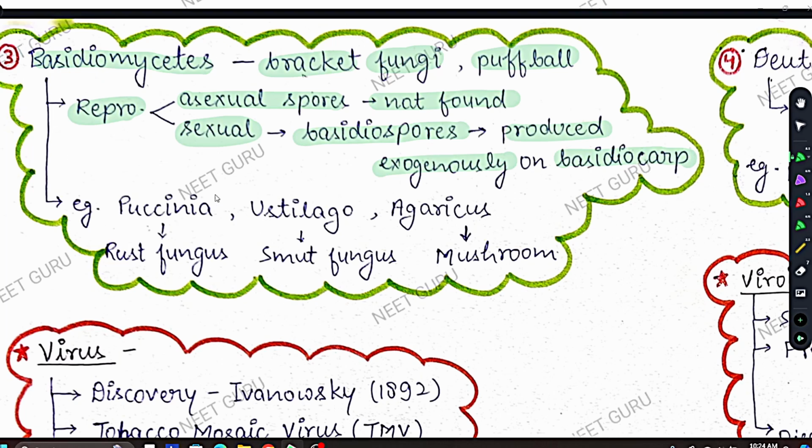Now coming to examples, you have to learn PUA: Puccinia, Ustilago, and Agaricus. These are the Basidiomycetes examples. Puccinia is called rust fungus, Ustilago is called smut fungus, and Agaricus is basically mushroom. So mushroom comes in Basidiomycetes. So these are the examples.